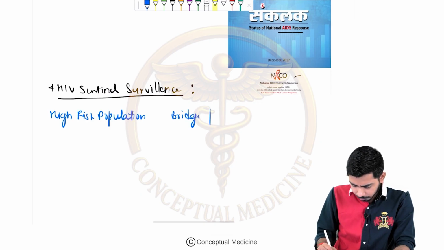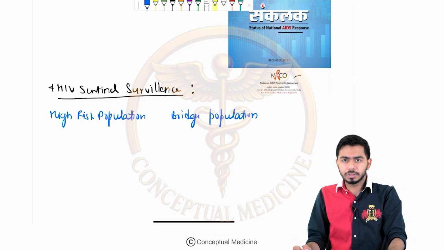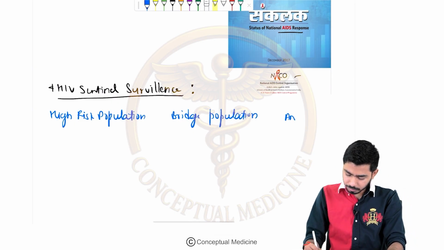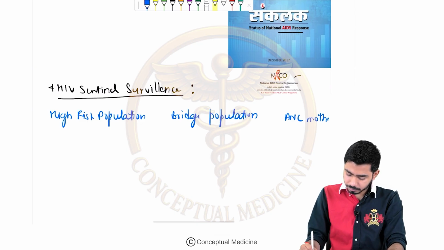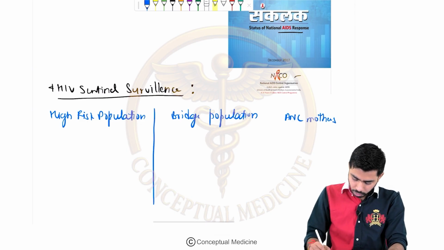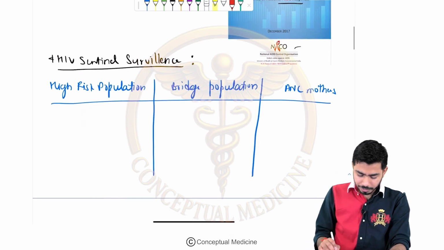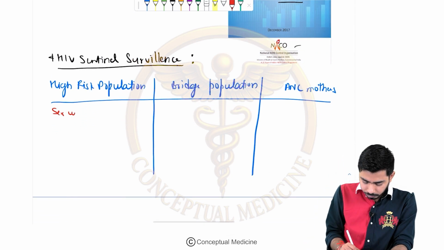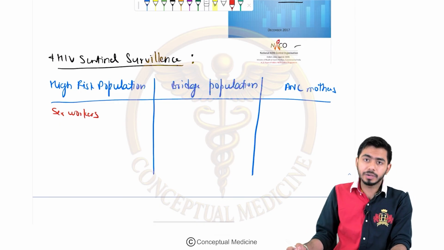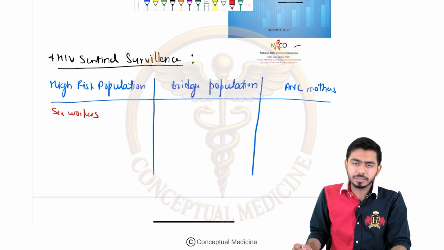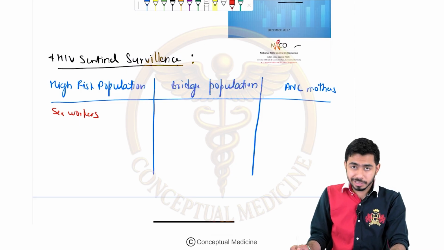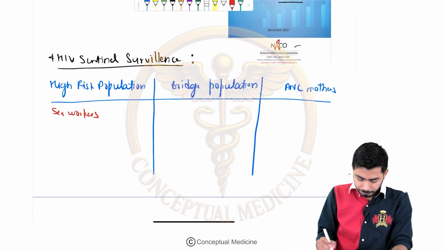I will be talking about the bridge population, and another group could be the mothers. They are the pregnant mothers, ANC mothers, right? Antenatal care mothers. Okay, so let's just talk about them. In the high risk group people, we are talking about, for example, sex workers. They are the high risk people, right? And probably anal sex, that is actually increasing the chances of transmission of the HIV, right?